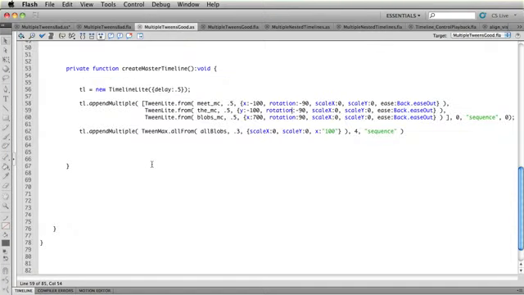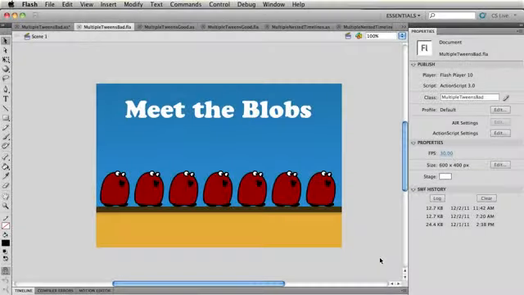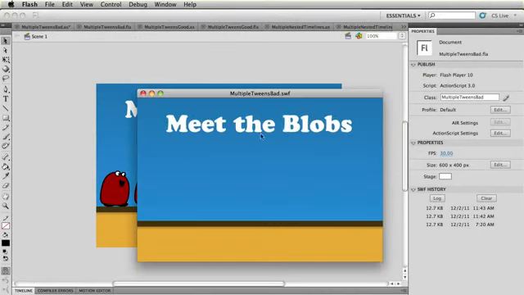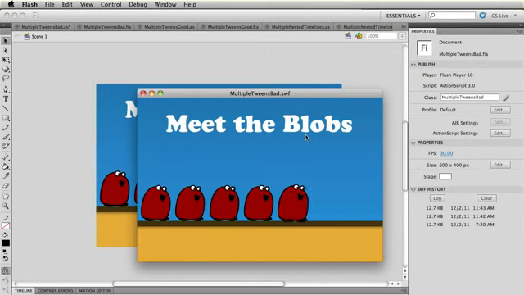So there's a lot of exciting stuff to talk about in this session, and by the end you're going to be near masters of TimelineLite. So let's take a look at the first file we'll be working on. I'm going to open the SWF up and notice that we have the intro animation for the text, and then we have a series of blobs animating.